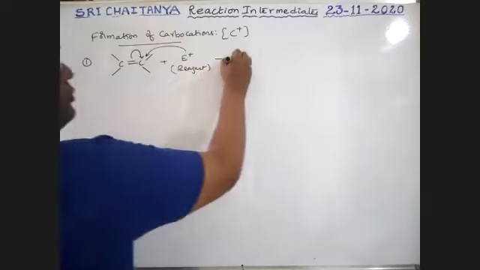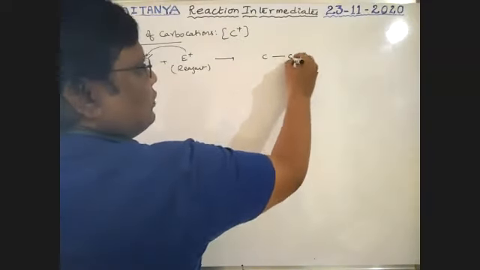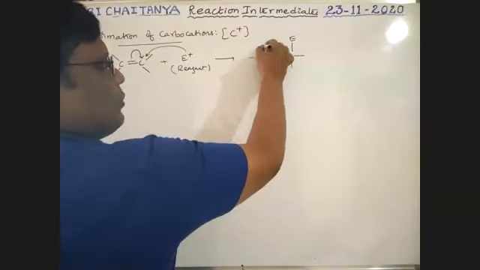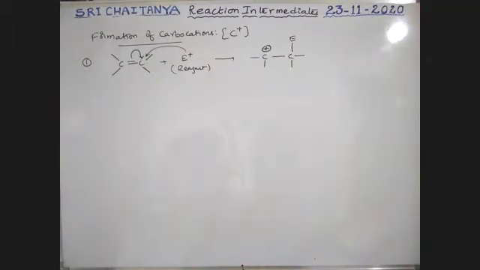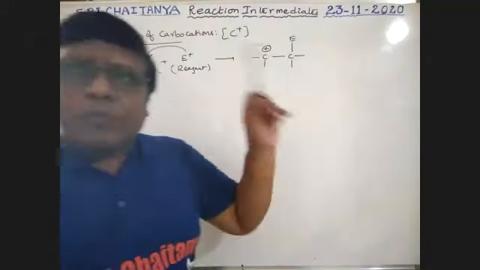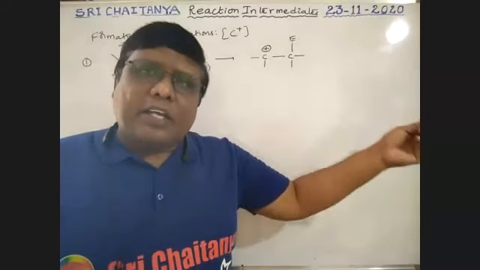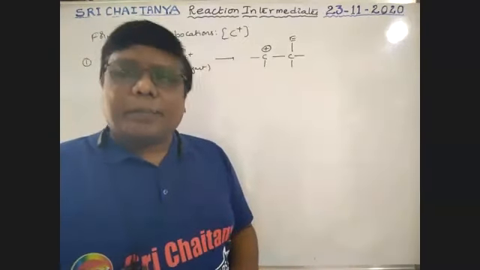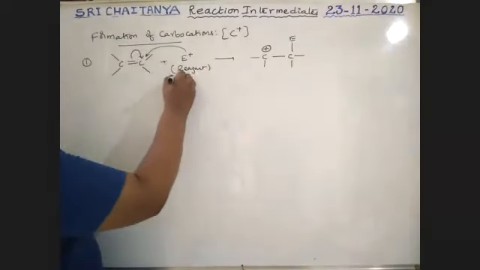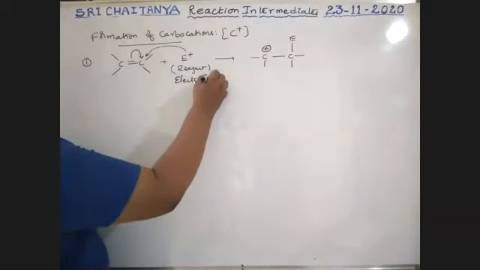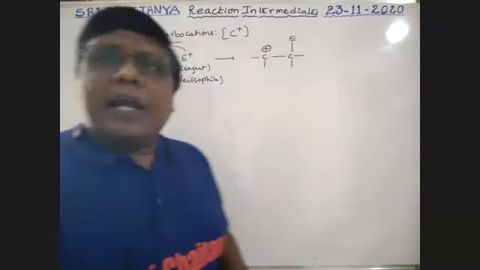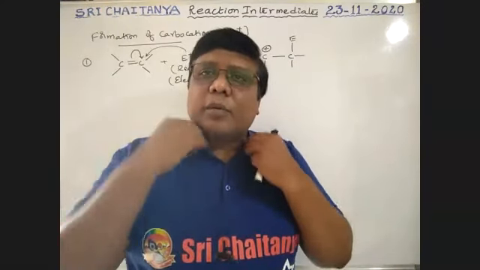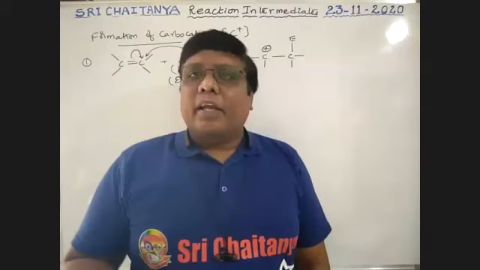Okay. So now the carbon has single bonds. These are the two bonds that already exist, and this is the bond with the electrophile. Now this carbon becomes positively charged. This is the reaction intermediate, boys. Here the carbocation is the intermediate. After this, another attacking species attacks it and a new product is formed. But the intermediate is carbocation. That means whenever an electrophile attaches to C double bond C, the carbocation is the reaction intermediate in alkenes.